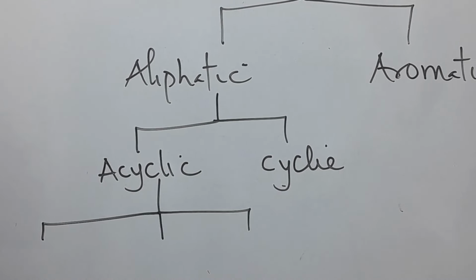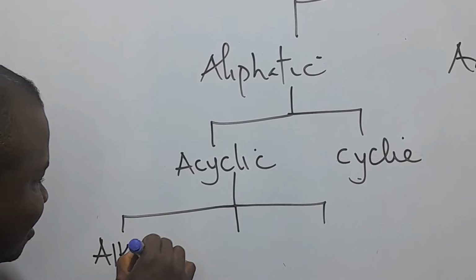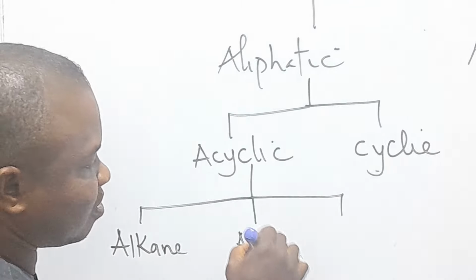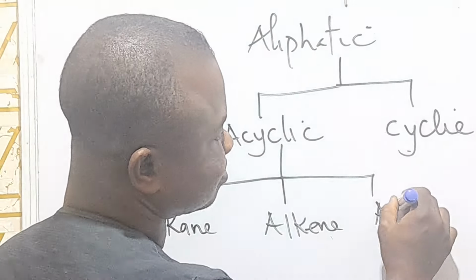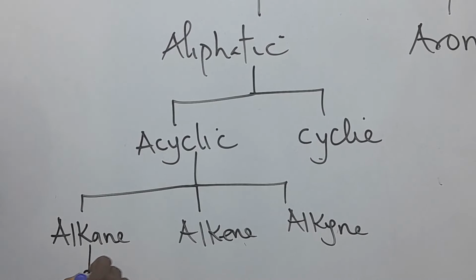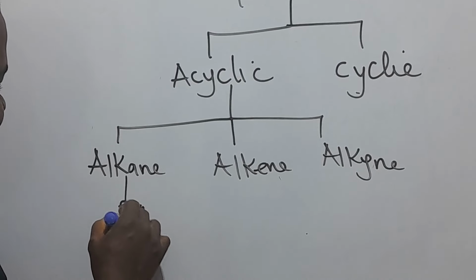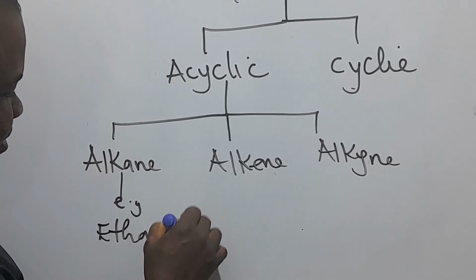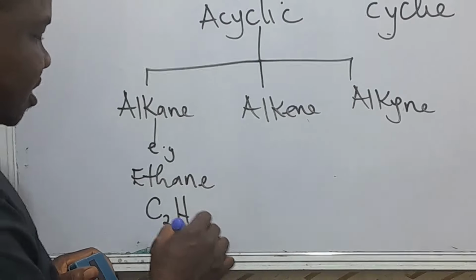You can have what is called alkane, alkene, and alkyne. An example of alkane is ethane, whose formula is C2H6.